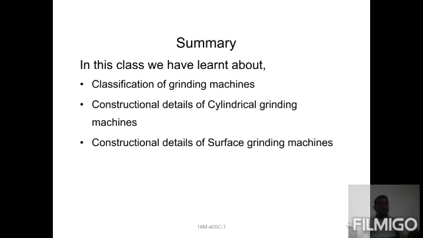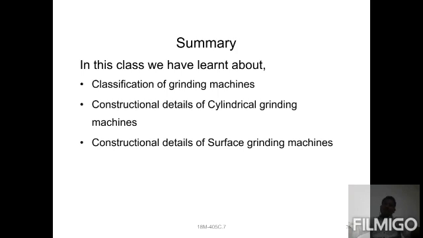Then surface grinders have two types: vertical spindle and horizontal spindle. Each has two types: reciprocating table and rotary table. The third is the two-line cutter grinder, and the fourth is the special grinder. These are the main types of grinding machines.